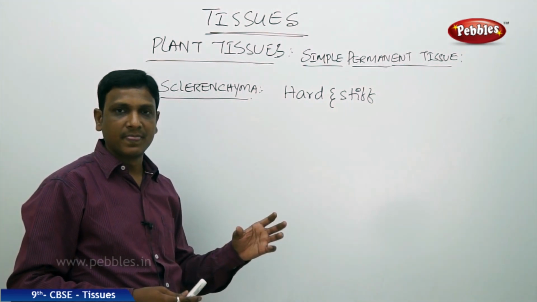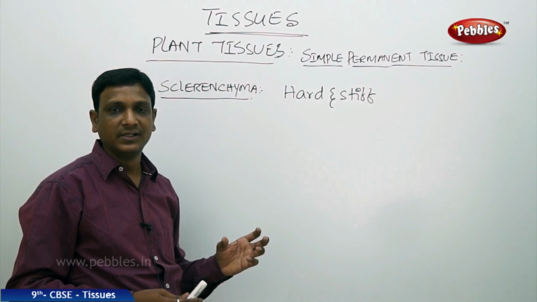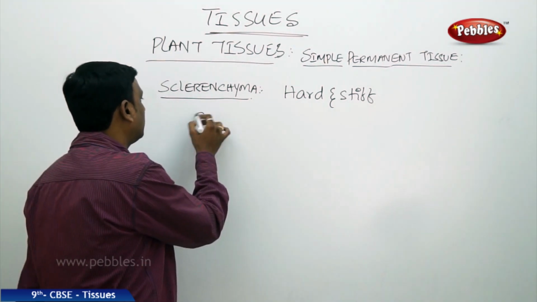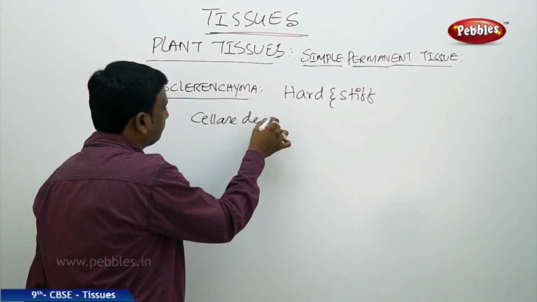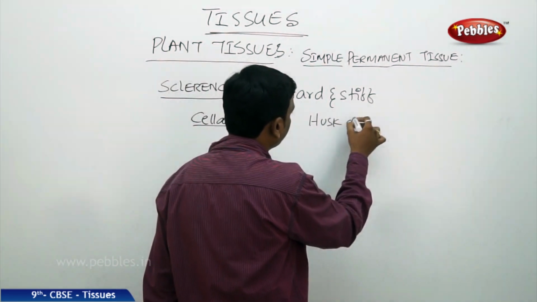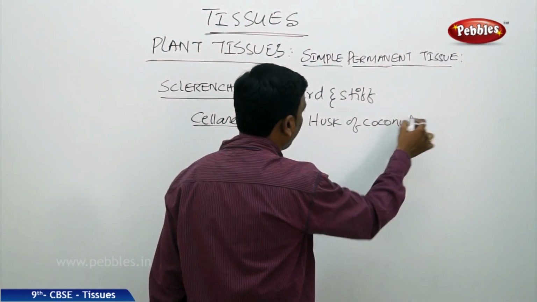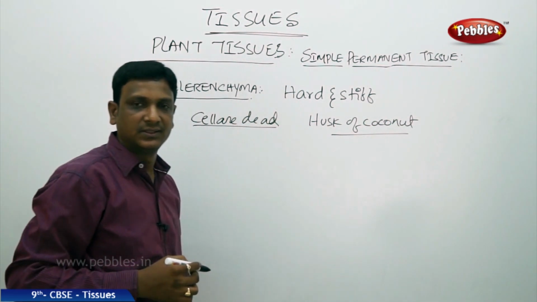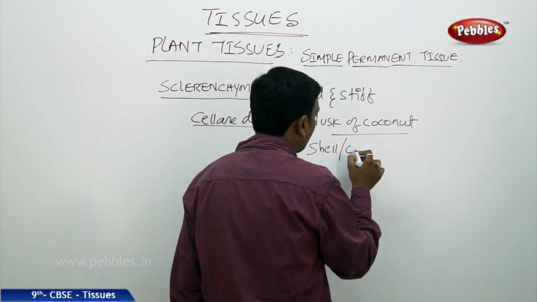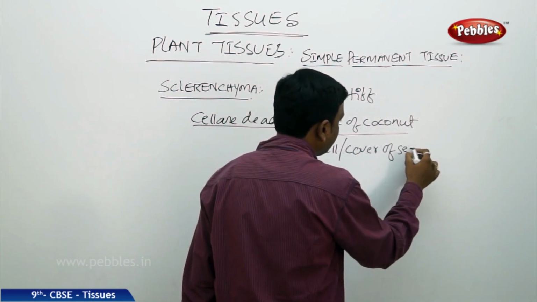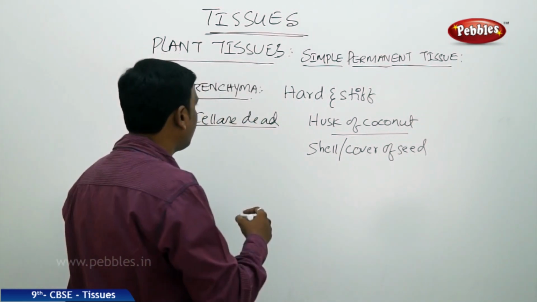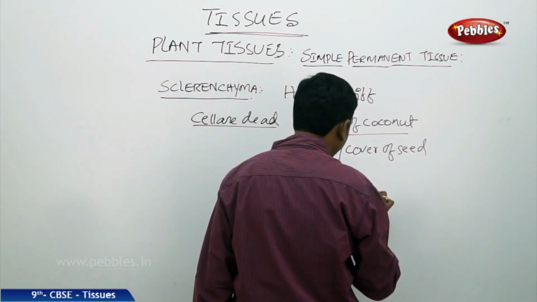Sclerenchyma has cells which are very hard, very tightly packed without any intercellular spaces, and most of these cells are dead. Example, where do you find the sclerenchyma? In the husk of coconut, the shell of coconut, you see that it is very hard. And the shell or cover of certain seeds, they are very hard. That is due to a substance present in this sclerenchymatic tissue, that is lignin.